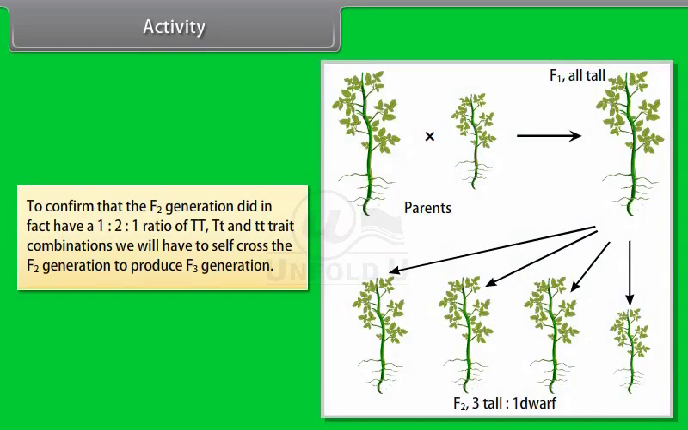Activity. To confirm that the F2 generation did in fact have a 1:2:1 ratio of TT, Tt and tt trait combinations, we will have to self-cross the F2 generation to produce F3 generation.